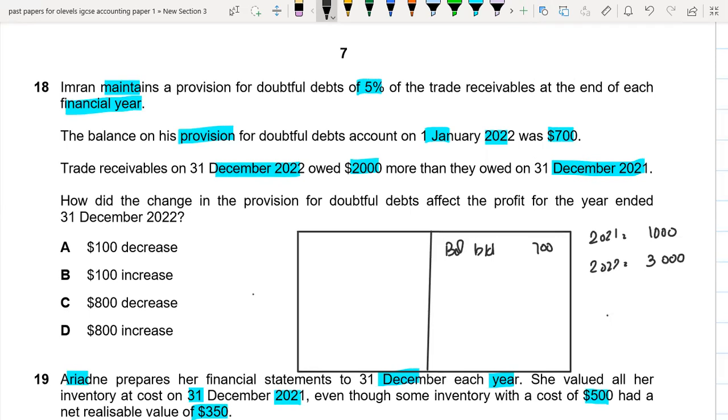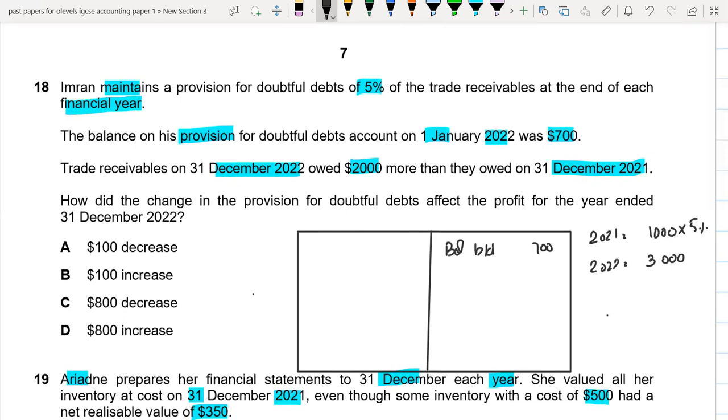How did the change in provision for doubtful debts affect the profit for the year ended 31st December 2021? So if you see that provision was 5%, if you charge 5% on 2021 trade receivable, this would be 1000 multiplied by 5 divided by 100.